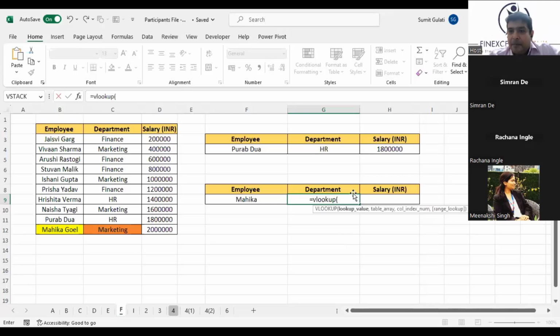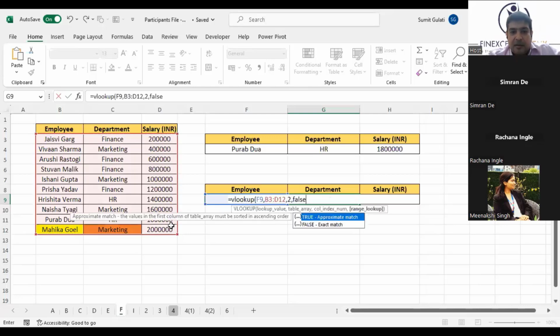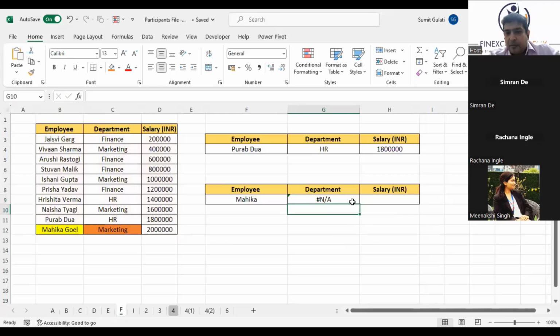Okay, VLOOKUP. I go here and select this Mahika. I go here and select this, comma 2, comma false. Obviously, this will not work because what you are trying to look up is Mahika and there is no Mahika, it's a Mahika Goel. So if you press enter, it will give you an error. Right? It will not work, as Adesh was saying.